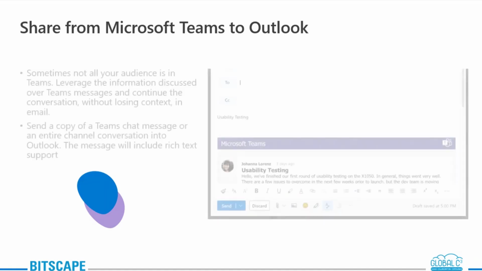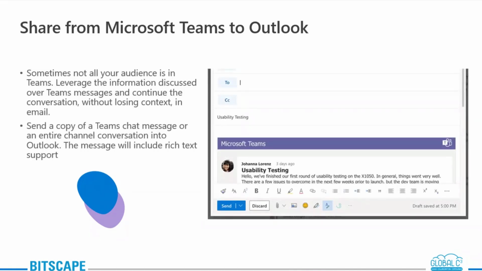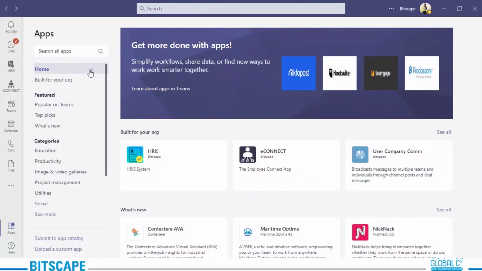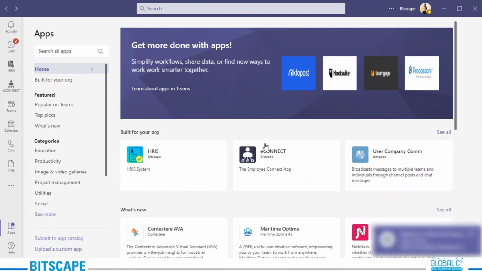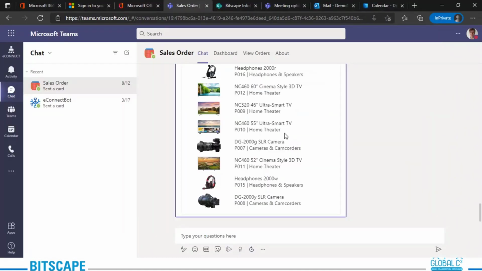Okay, share from Microsoft Teams to Outlook. This is very much helpful when you can leverage this in places where, let me show you how it works out. Give me one moment. Let me switch back here.